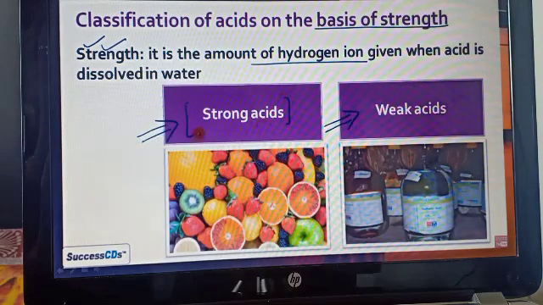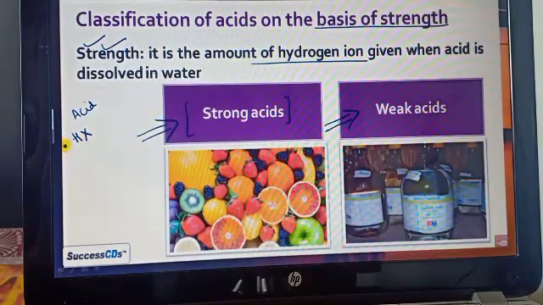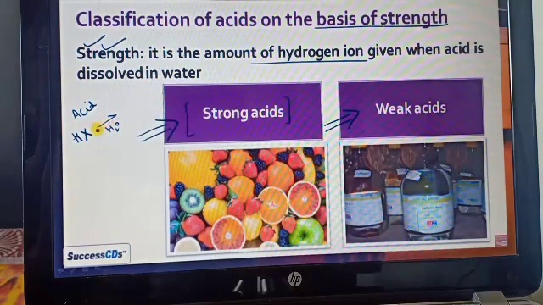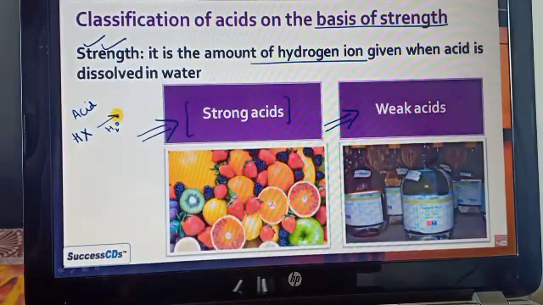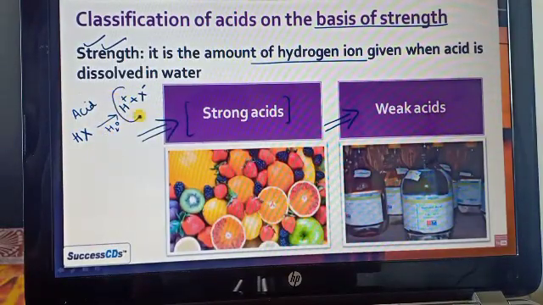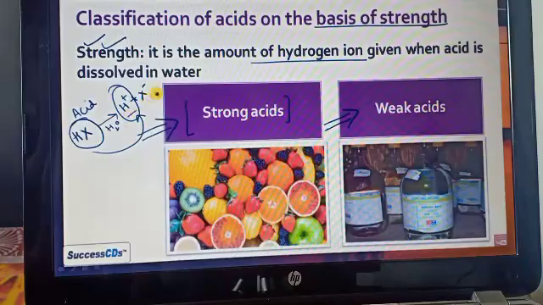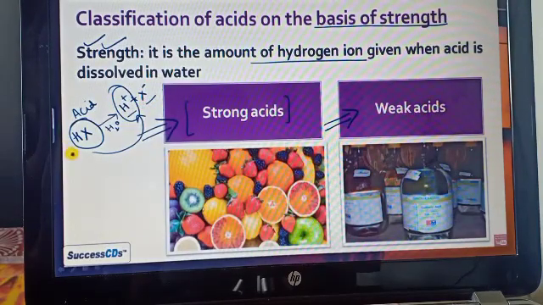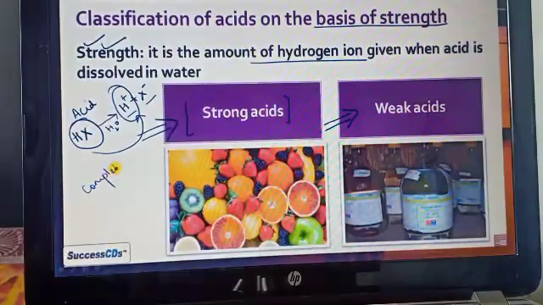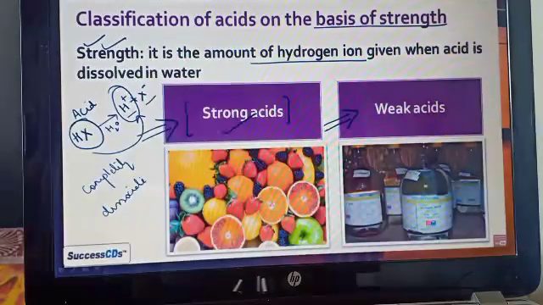Now first we see the strong acid. Suppose we have any acid, take one example, suppose the HX acid is there. If we add this HX into the water, then it is completely converted into the H plus and X minus. It is completely dissociated into the H plus and X minus. In the water you cannot see the HX form of the substance. So any acid which is completely dissociated, we consider as a strong acid.